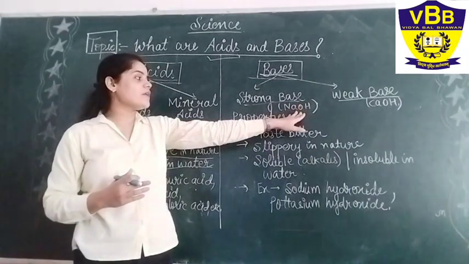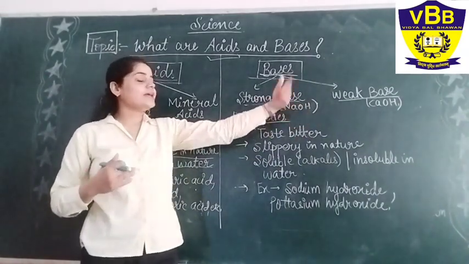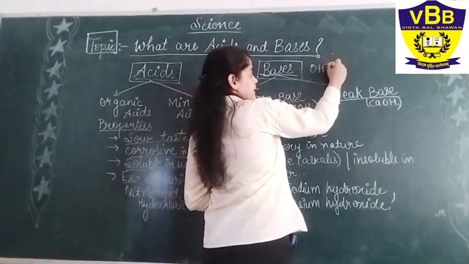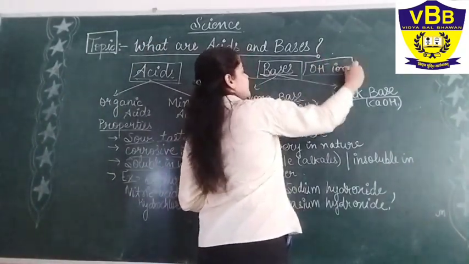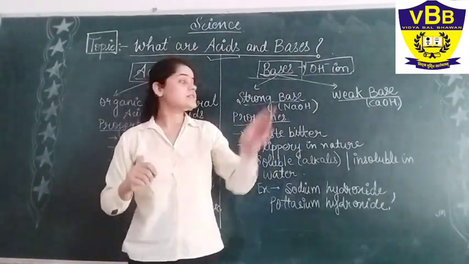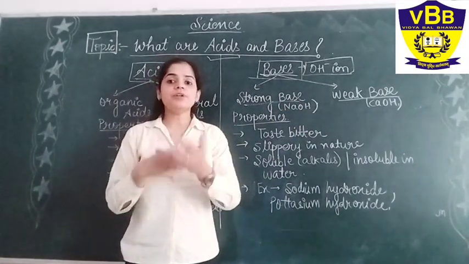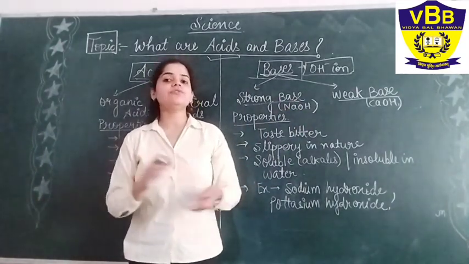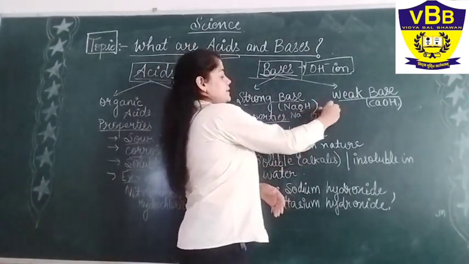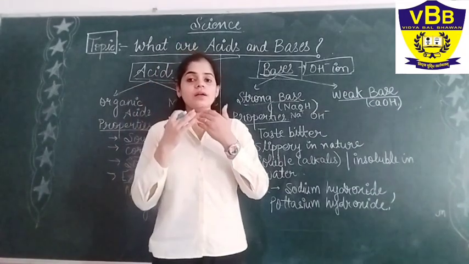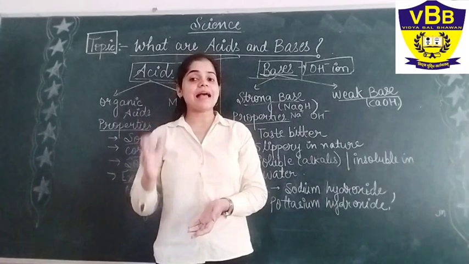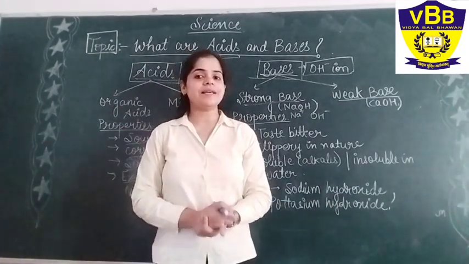The bases have the characteristic of high OH ions. Yes, now a new term I have introduced, that is OH minus ions. What do you mean by OH minus ions? Bases have OH minus ions. That means when a base is put in any kind of liquid or mixture, it will separate out as Na plus ions and OH minus ions. So those chemicals that separate out and give out the OH minus ion in solution are known as bases.